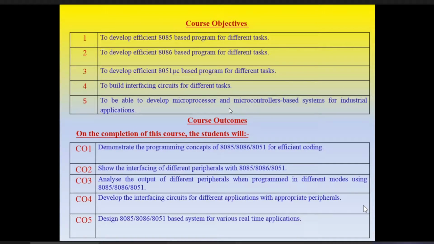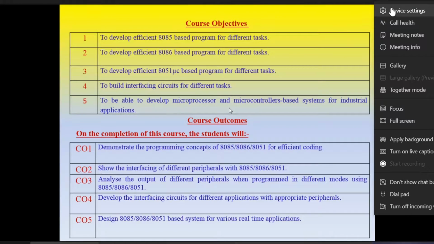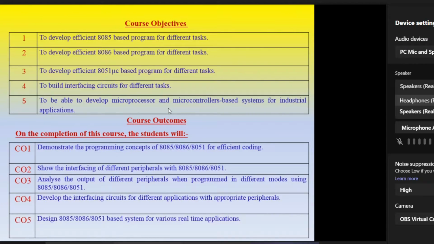Then suppose we want to generate some kind of waveform, square wave, triangular wave, sine wave, whether it is possible or not. Suppose we want to control something, one example I can say for the 8085, that traffic controller. We can perform that also.